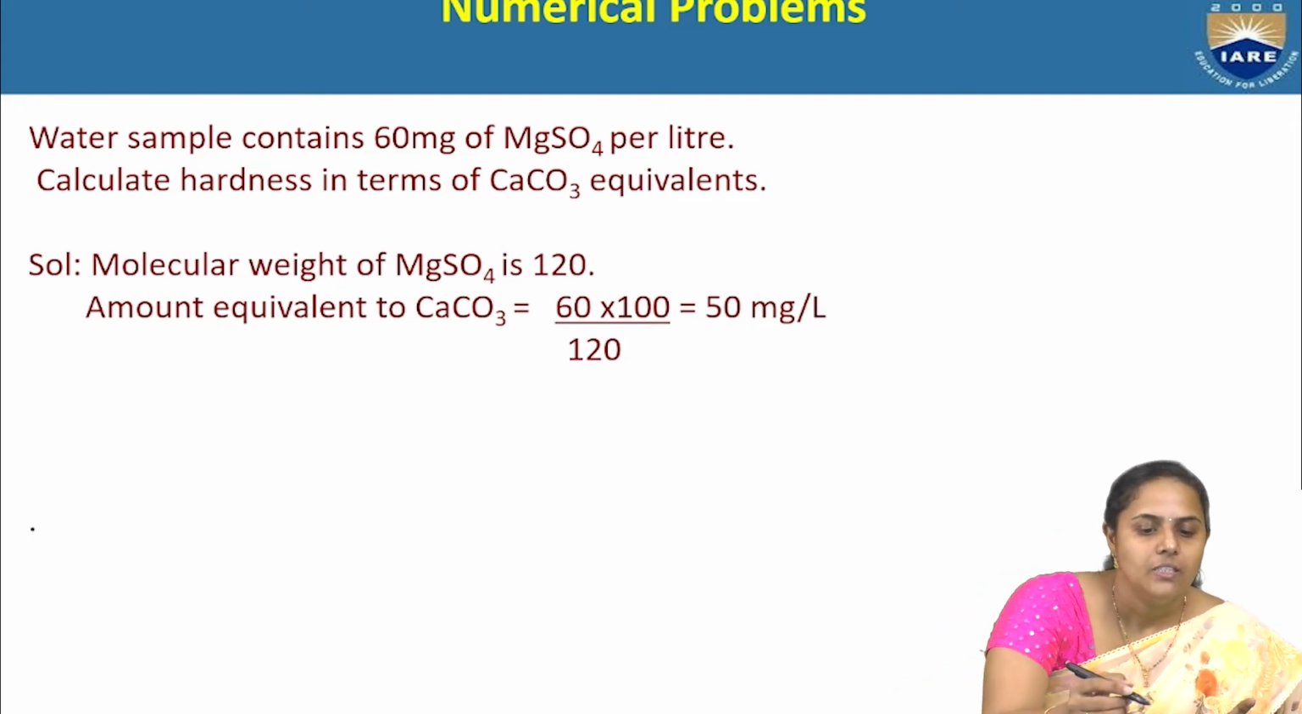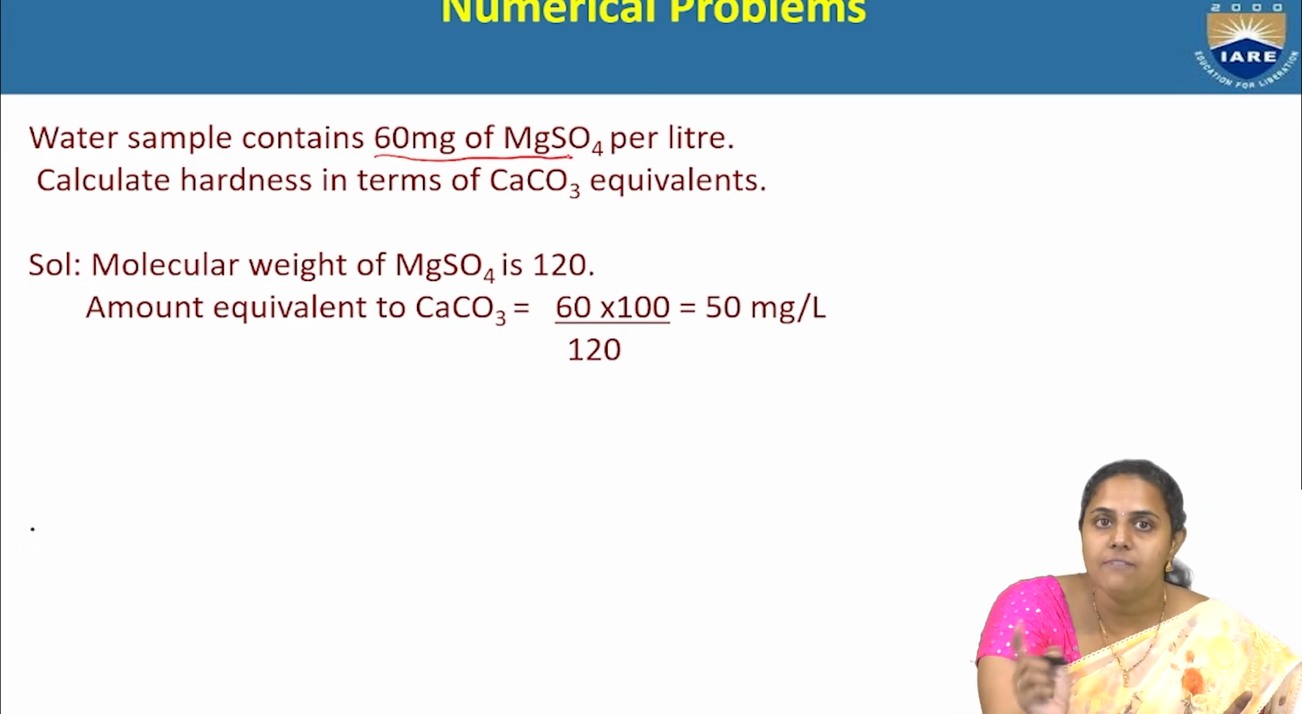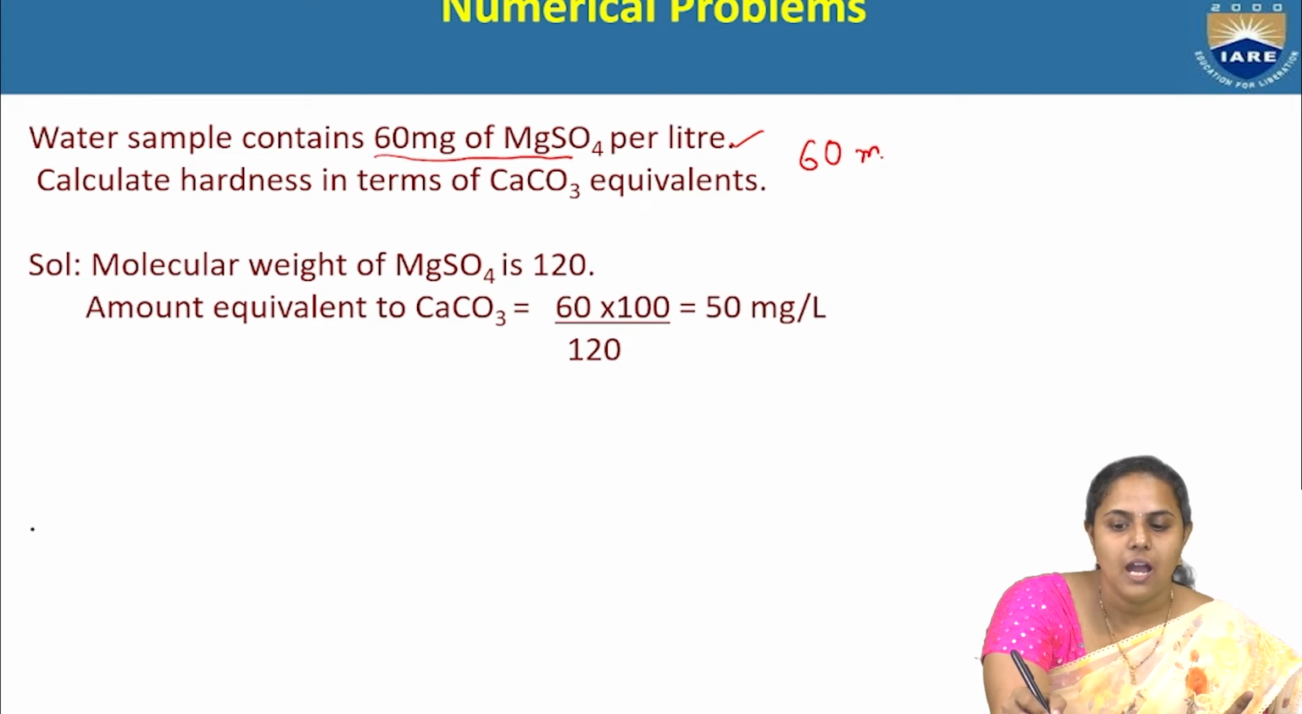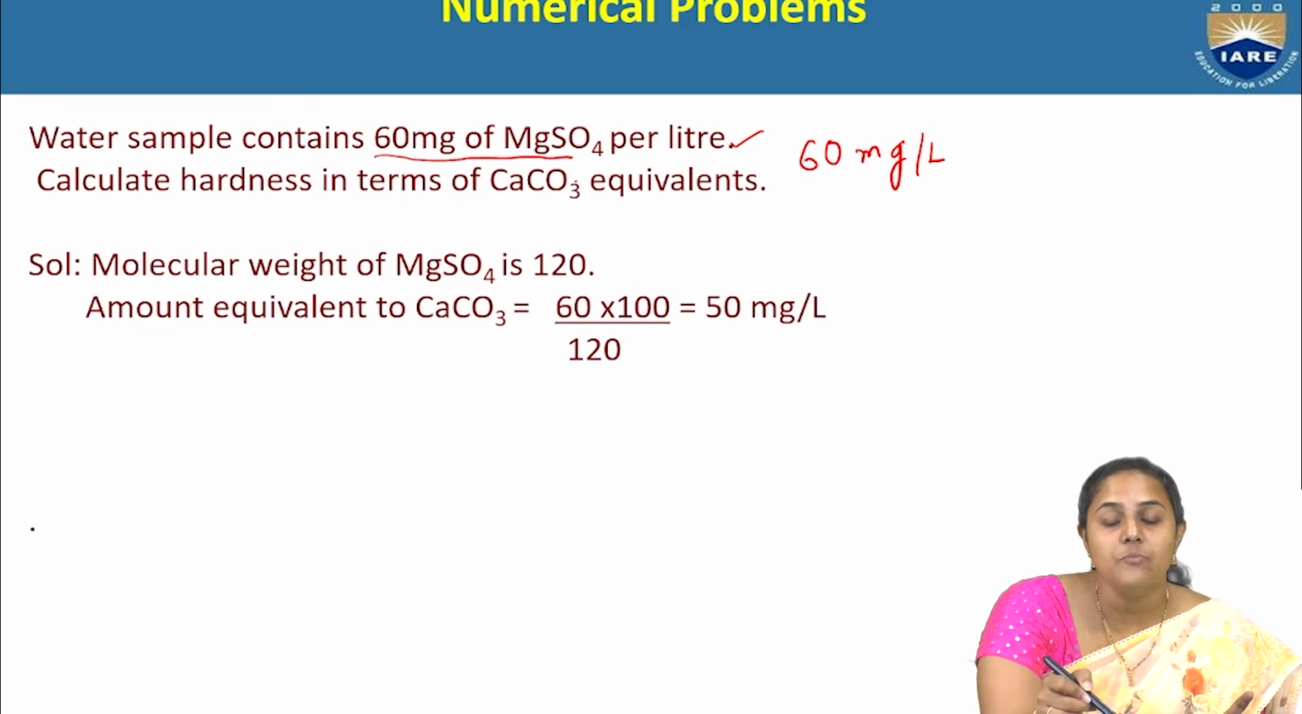Here is a problem. The water sample contains 60 milligrams of magnesium sulfate. Magnesium sulfate is one of the hardness causing salts, that is sulfate of magnesium. 60 milligrams of magnesium sulfate is present in 1 liter. So, the weight of the hardness causing salt is 60 milligrams in 1 liter. We have to calculate hardness in terms of calcium carbonate equivalence. It is just a simple substitution. You know, molecular weight of magnesium sulfate is 120.